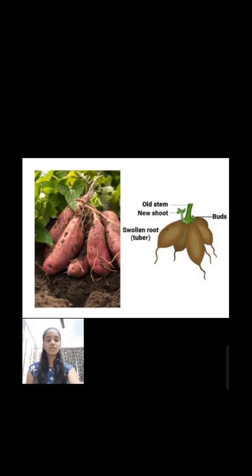Buds present on the roots develop into new plants when they get optimum conditions for growth. Vegetative reproduction through roots is seen in plants like dahlia and sweet potato. The roots are often stored and used for growing a new plant manually in the appropriate season.